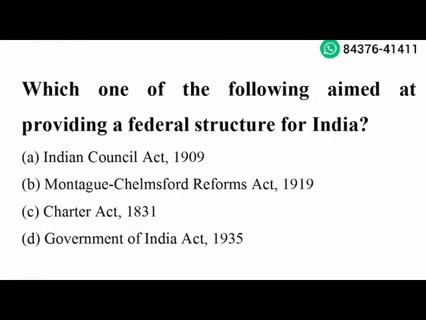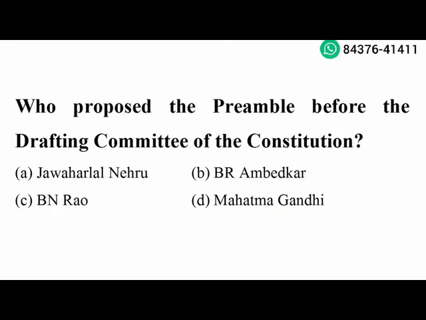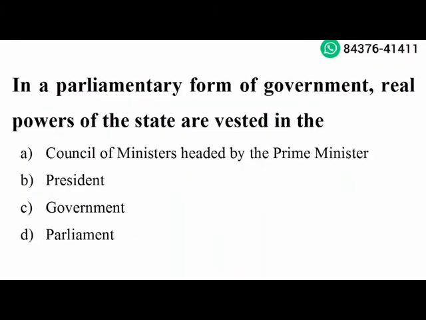Next question. Which one of the following aimed at providing a federal structure for India? Government of India Act 1935. Option D is the right answer. Next question. Who among the following is known as father of Indian Constitution? Dr. B.R. Ambedkar. Option A is the right answer. Next question. Who proposed the preamble before the drafting committee of the Constitution? Jawaharlal Nehru. Option A is the right answer. Next question. In a parliamentary form of government, real powers of the state are vested in the Council of Ministers headed by Prime Minister. Option A is the right answer.